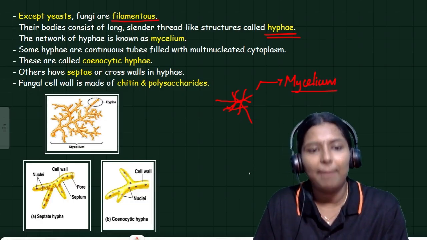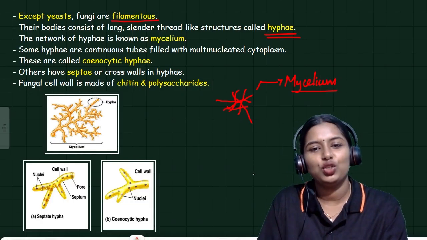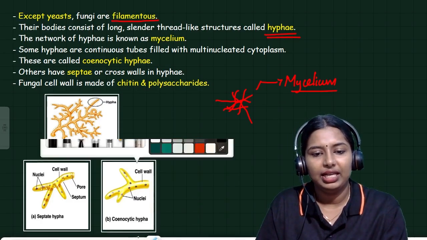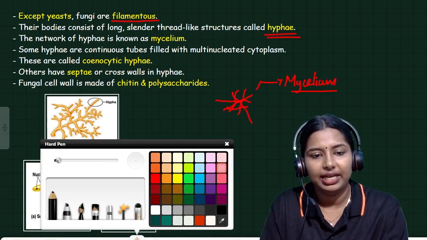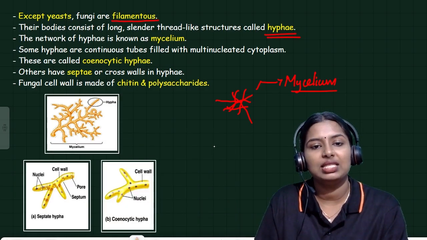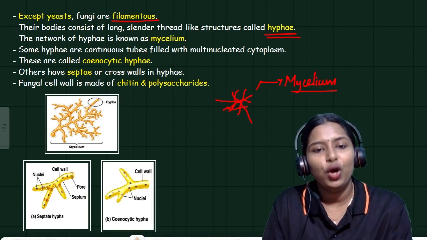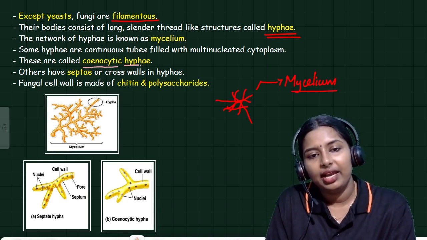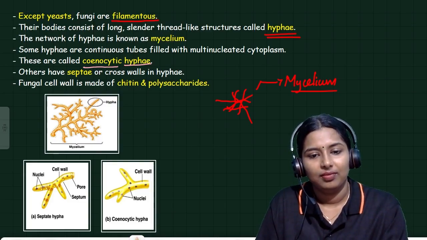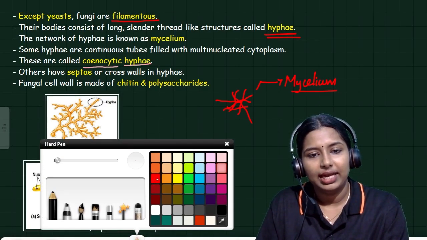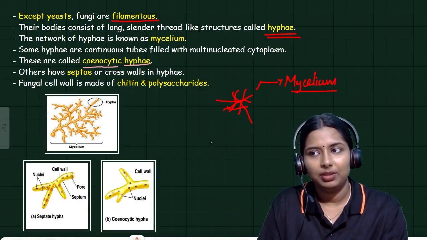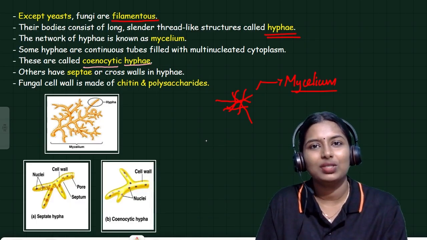Some hyphae are continuous tubes filled with multinucleated cytoplasm. Some hyphae contain many nuclei in a single hypha; those are called coenocytic hyphae. Some people pronounce it like senocytic hyphae.